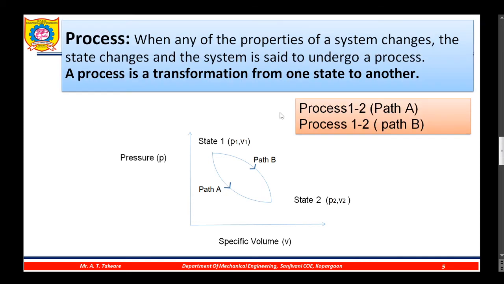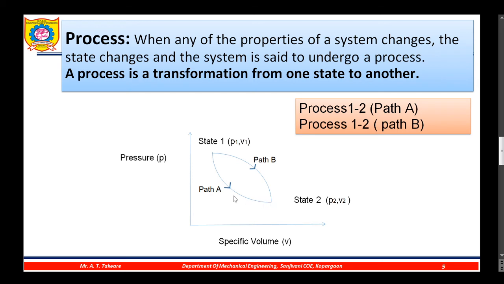Okay. Now I'll define the process. When any of the properties of a system changes, the state changes and the system is said to undergo a process. A process is a transformation from one state to another. So in this diagram, this is state number 1 and this is state number 2.